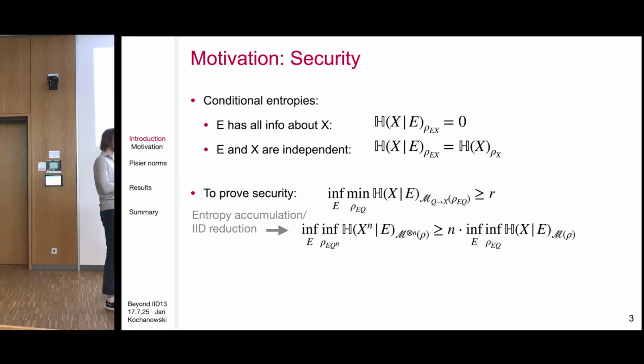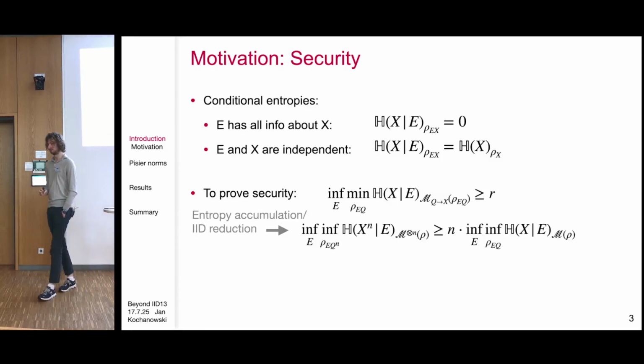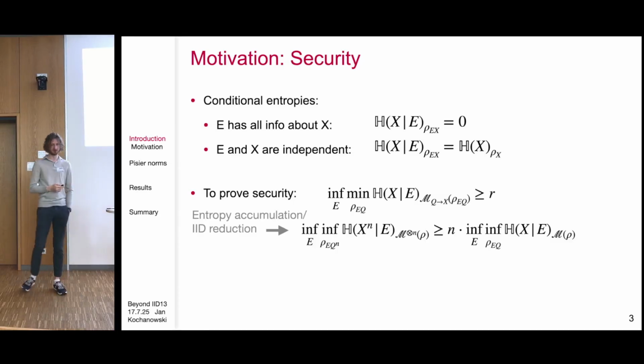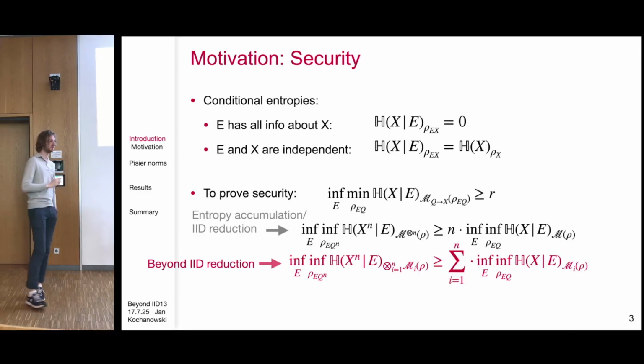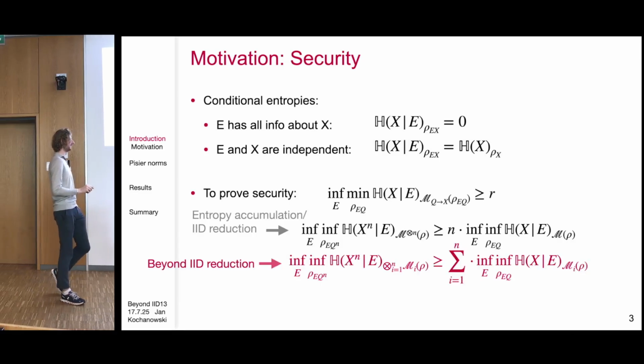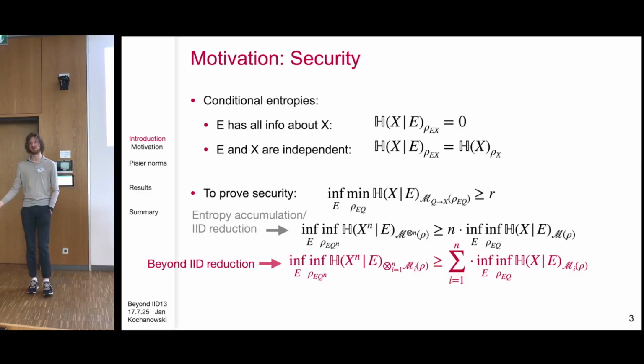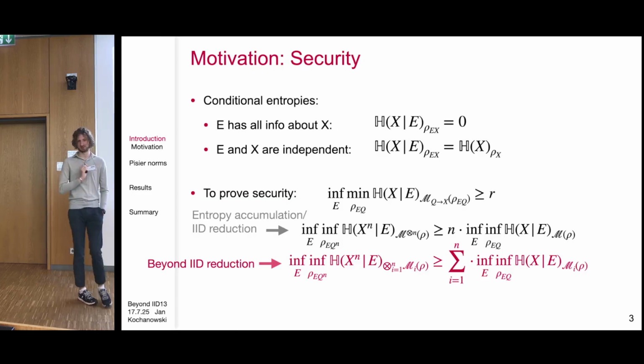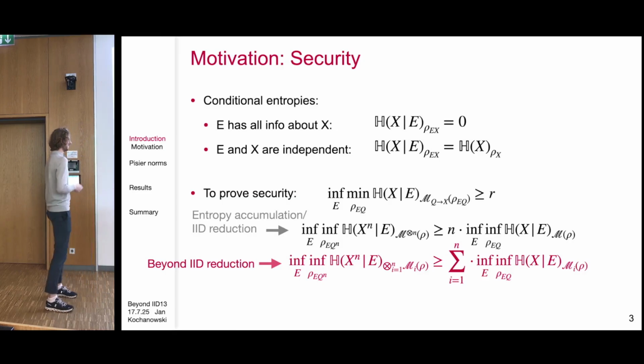And such statements are usually called IID reductions or entropy accumulation theorems. But since we're beyond IID, we may also ask what happens if we have a tensor product of different maps, and then we get a beyond IID reduction. Yeah, I think we didn't call it this, but I think you should.